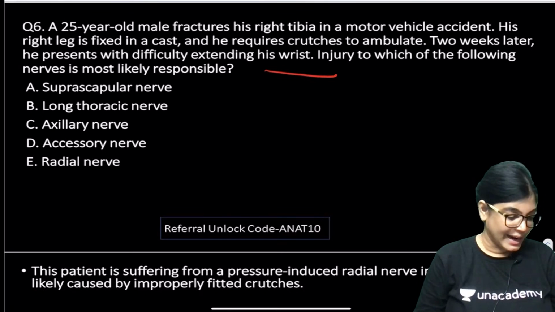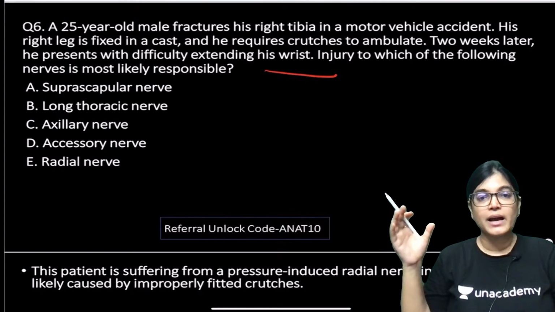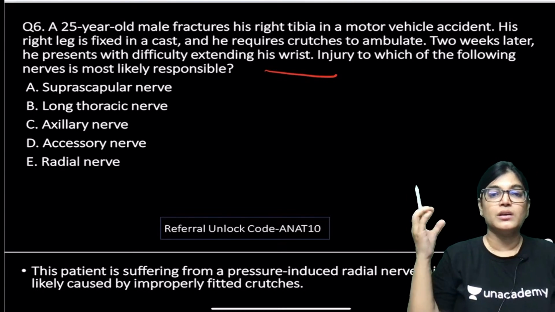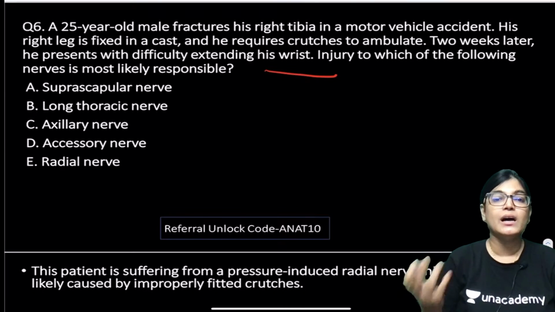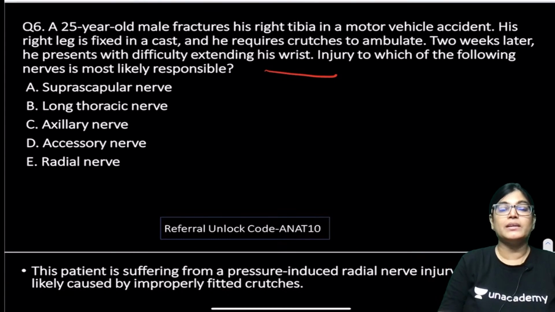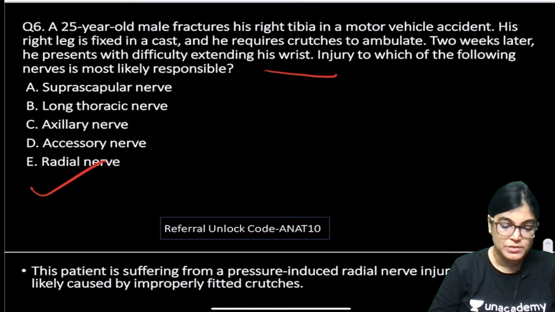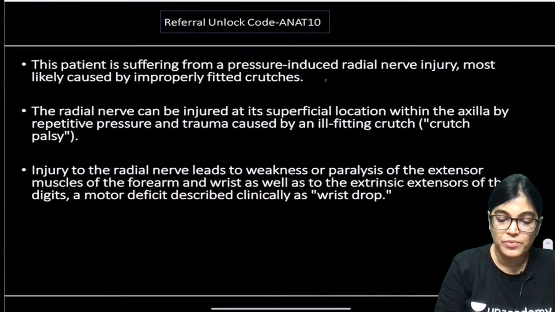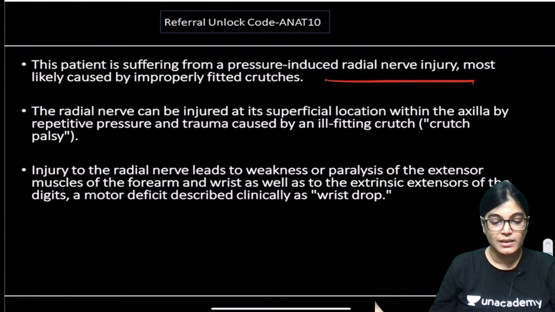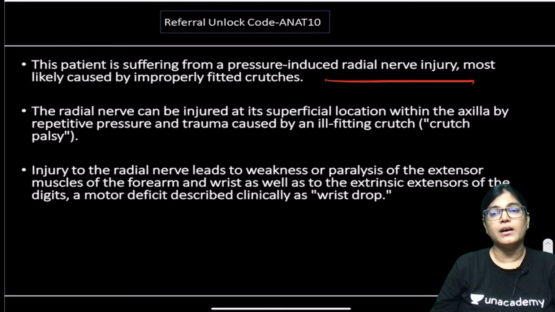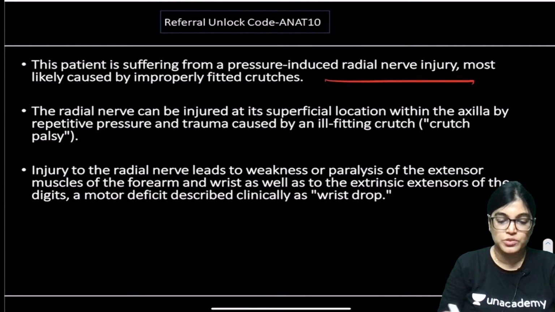Yes, absolutely right. They are confusing you by mentioning the right tibia being involved, but the main sign and symptom is difficulty in extension of the wrist. So the correct answer is radial nerve. Absolutely right. The patient is suffering from pressure induced radial nerve injury, from an improperly fitted crutch.